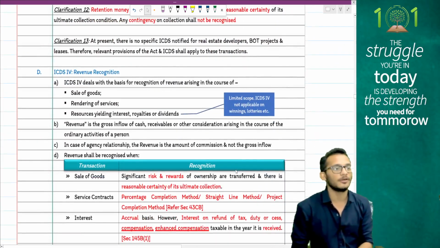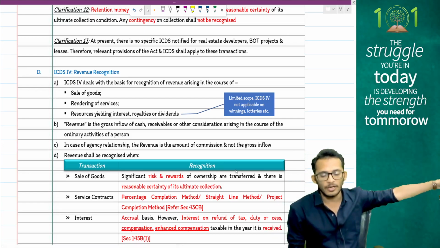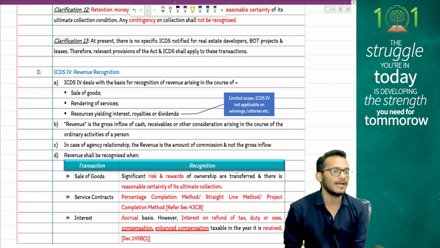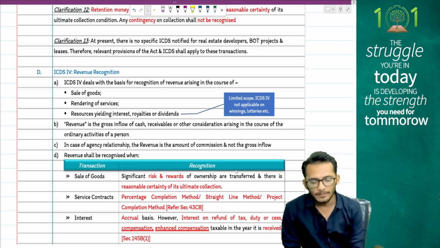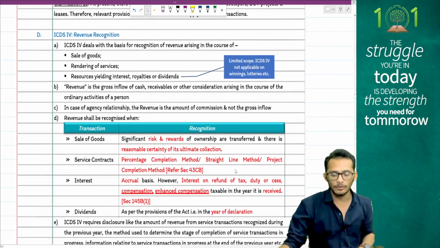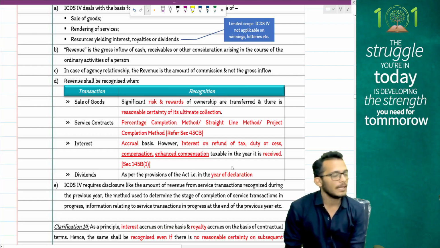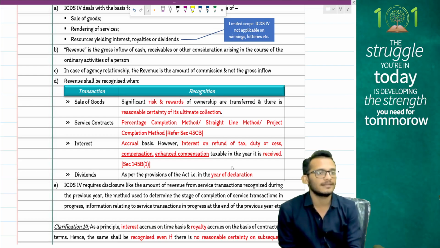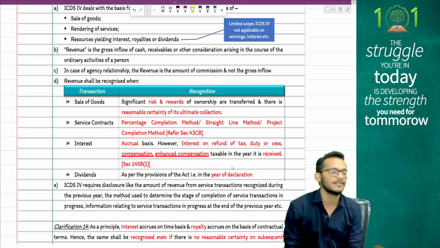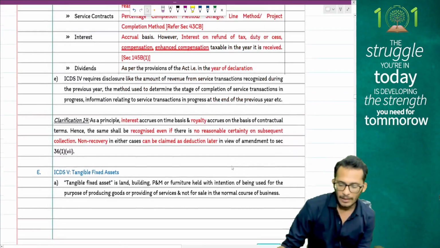ICDS number 4 talks about revenue recognition. It only deals with a very limited scope of interest, royalty, dividends. It does not talk about your casual incomes because they are already covered under special rules of 115B. When it comes to revenue recognition, the same rules will apply as AS 9, unless there is a difference in income tax, like interest on enhanced compensation, which is taxable only in the year in which the amount is received.